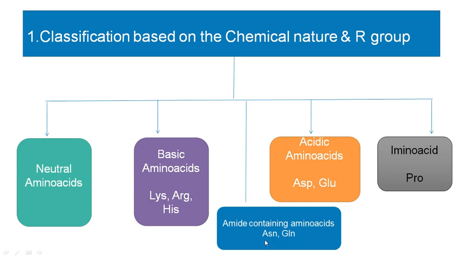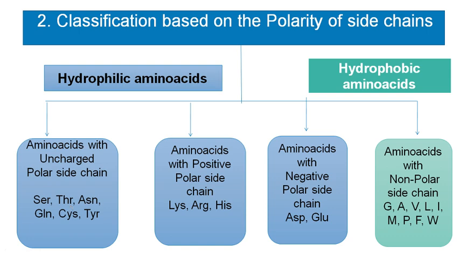So these two amino acids, asparagine and glutamine, have an amide linkage, C double bond O, NH. So they come under the category of amide containing amino acids. So these are the neutral amino acids, basic amino acids, acidic amino acids, and amide containing amino acids. All this comes under the category of chemical nature of the R group. Then the neutral is classified as aliphatic amino acids and aromatic amino acids.